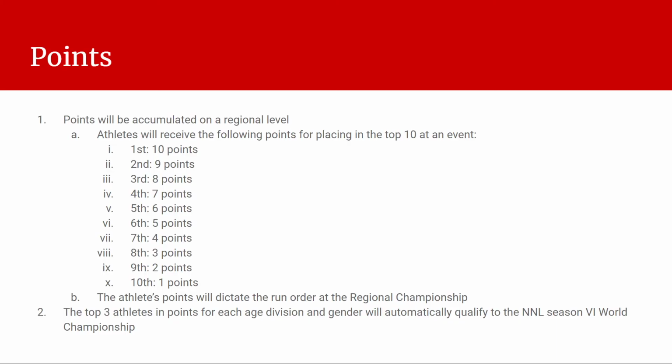Points. So athletes are going to be accumulating points on a regional level, and it's based on the place that you end up in at the competition. So first place is 10 points, second, third, fourth, fifth, sixth, etc., so on and so forth. So the points are going to do a couple of things. They're going to be dictating the run order at the regional championship.